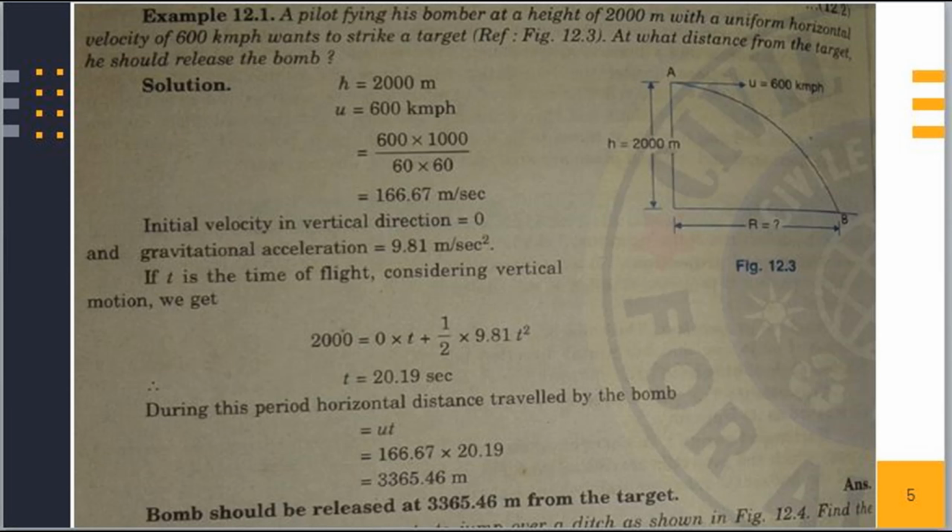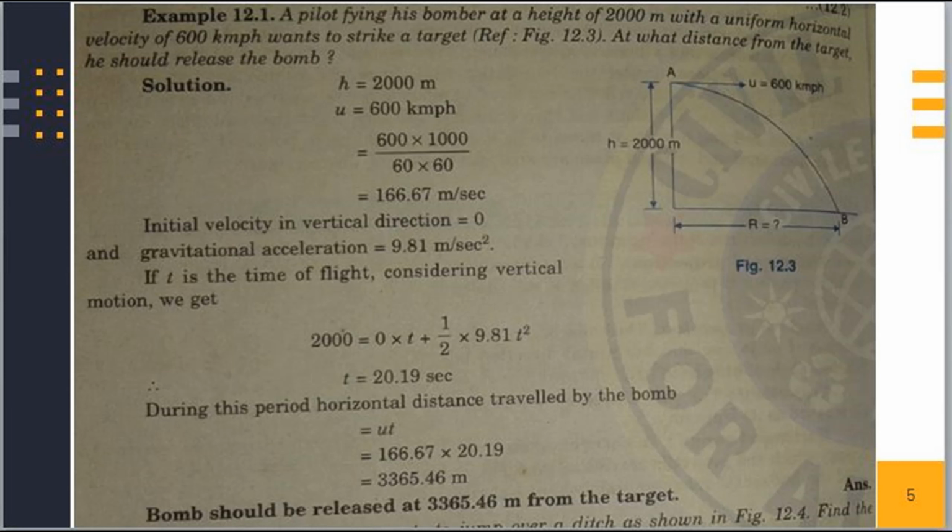In this problem, given entities are h is equal to 2000 meter, u initial velocity is 600 kmph, which in terms of meter per second becomes initial velocity of a bomber u is equal to 166.67 meter per second. Initial velocity in vertical direction should be 0 and gravitational acceleration be the 9.81 meter per second square.